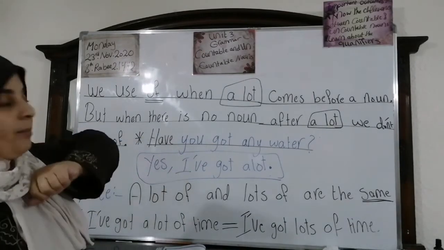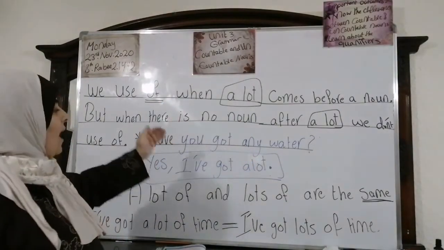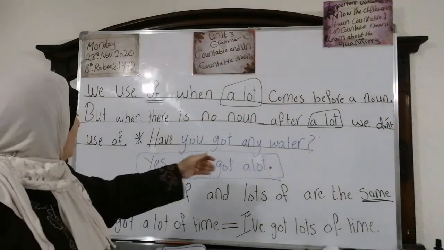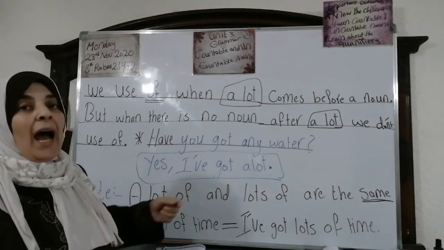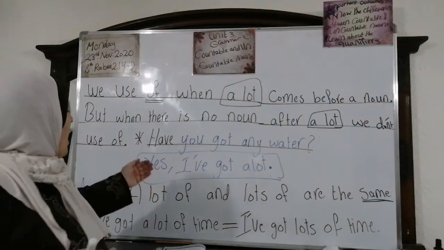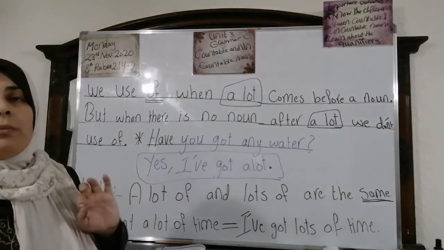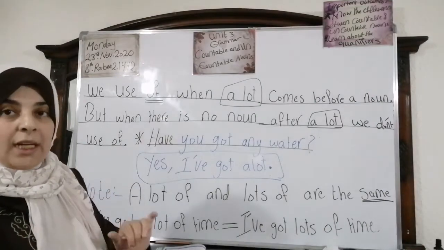Look at this example. Have you got any water? Yes, I've got a lot. We don't have a noun after it. Yes, I've got a lot. And stop. Full stop. Deal?